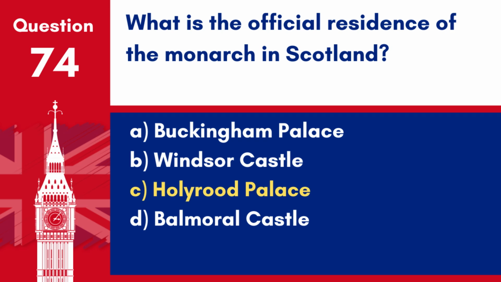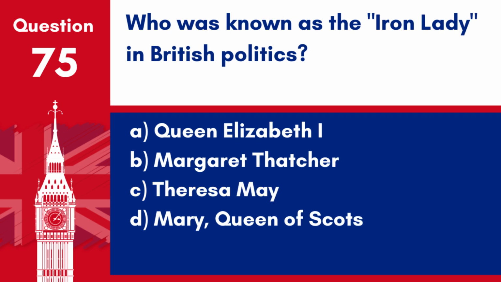Answer: C. Holyrood Palace. The Palace of Holyrood House, commonly referred to as Holyrood Palace, is the official residence of the British monarch in Scotland. Question 75. Who was known as the Iron Lady in British politics? A. Queen Elizabeth I. B. Margaret Thatcher. C. Theresa May. D. Mary, Queen of Scots.